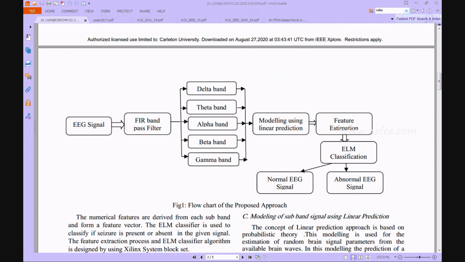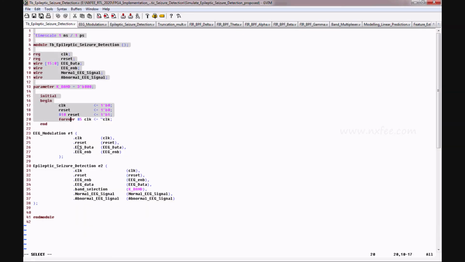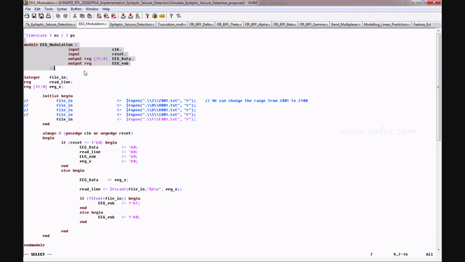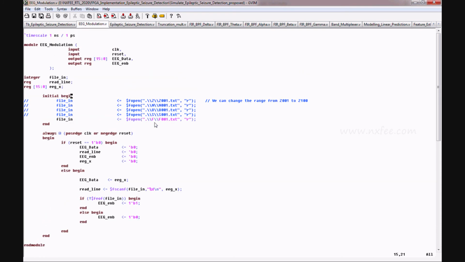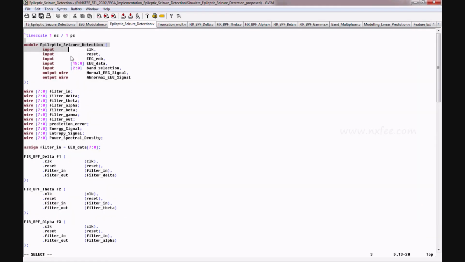Now we can verify the Verilog HDL coding. This is the coding part of the test bench. Here we use the EEG simulation, and here we give the different datasets: F, S, O, N, Z, all of them. And this is the top module.